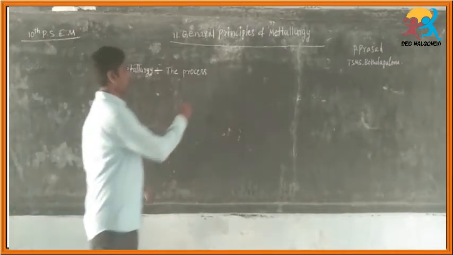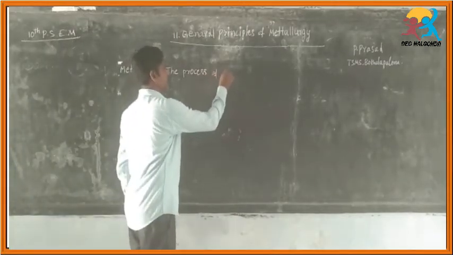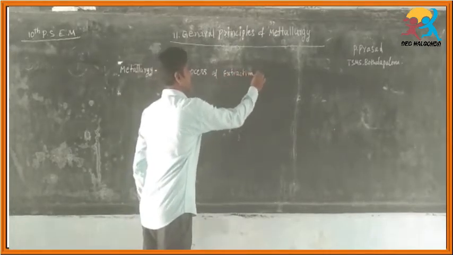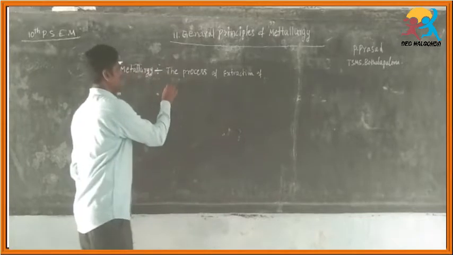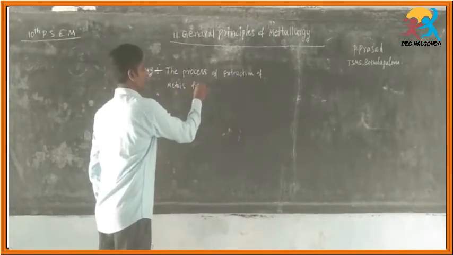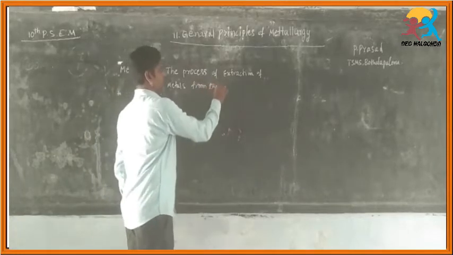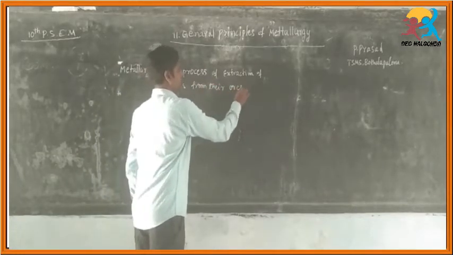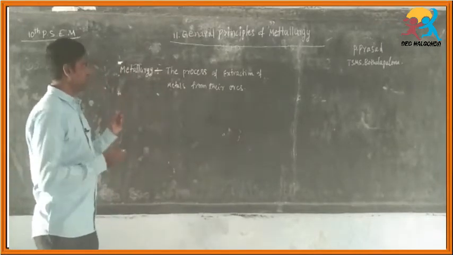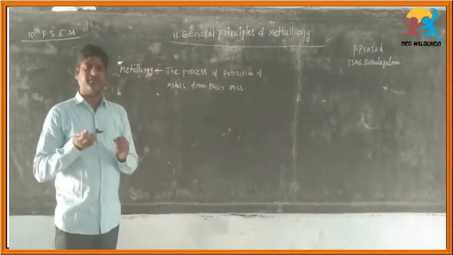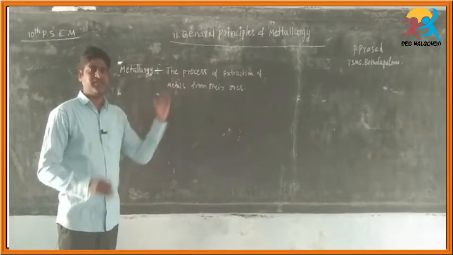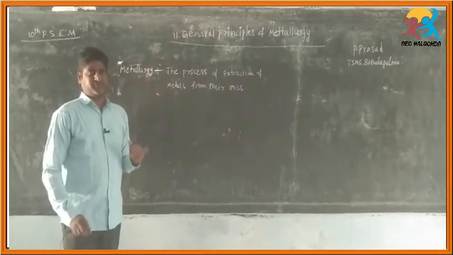Metallurgy is the process of extraction of metals from their ores. Extraction means separation of metals from their compounds, and this is known as metallurgy.